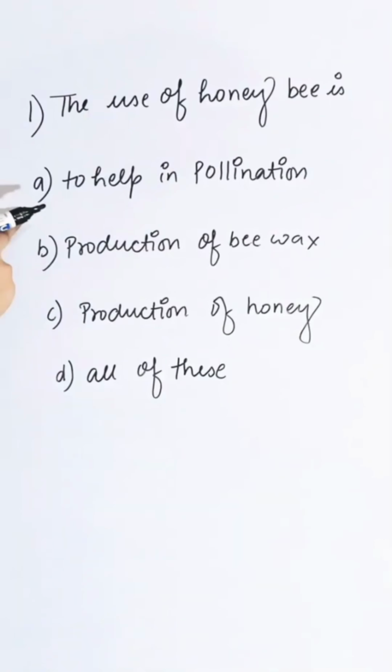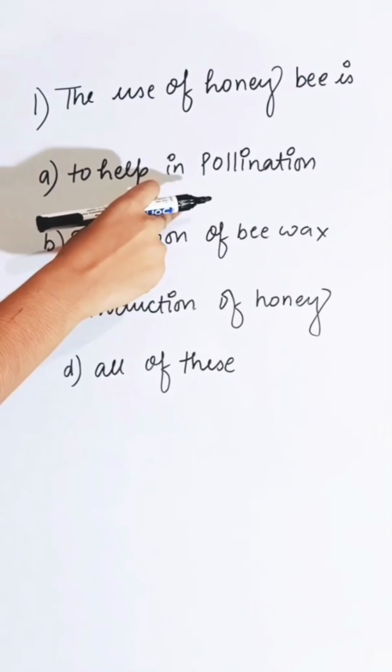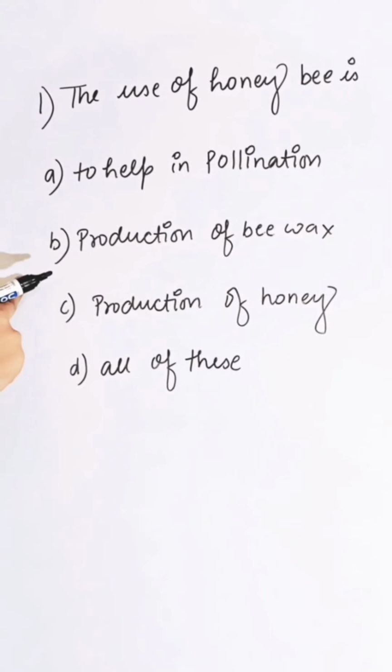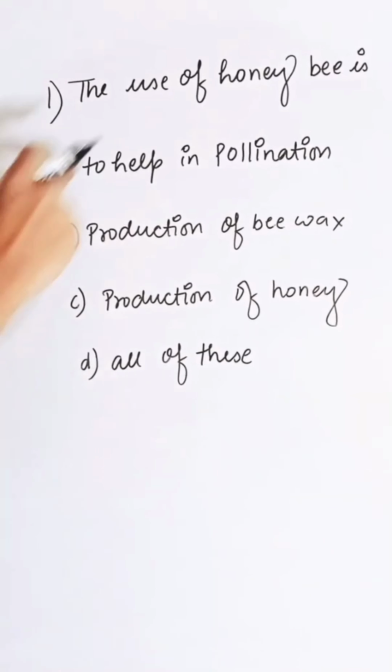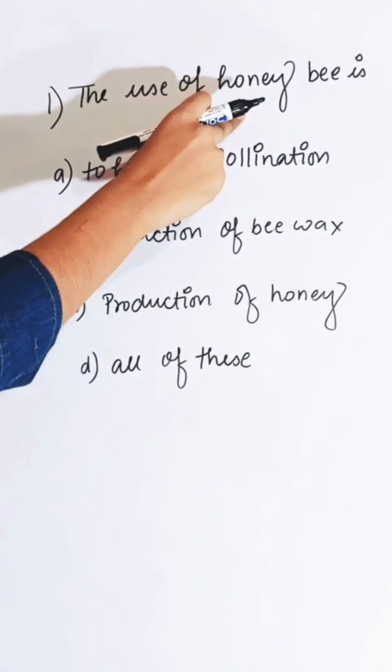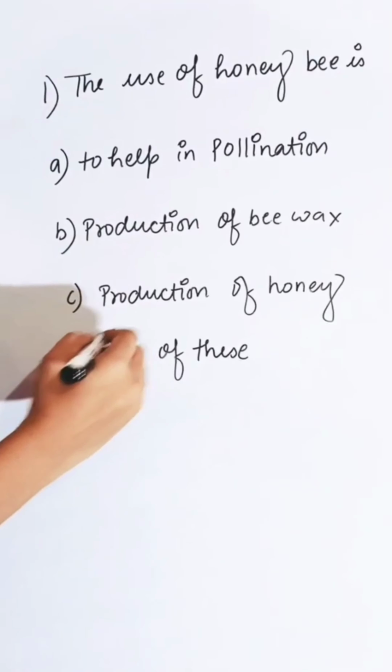Use of honeybee is first option to help in pollination, second production of beeswax, third production of honey and fourth is all of these. These all are the uses of honeybee. So correct answer is D.